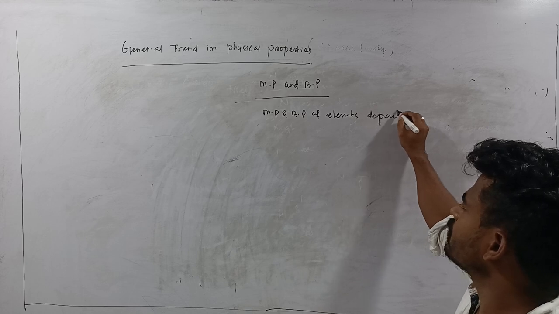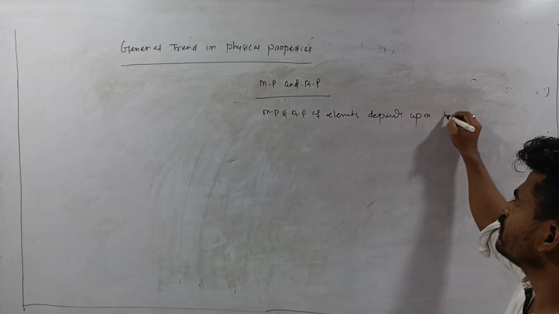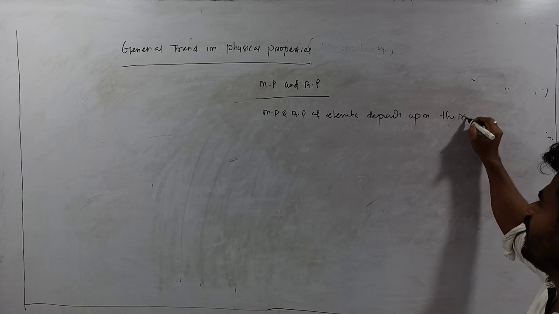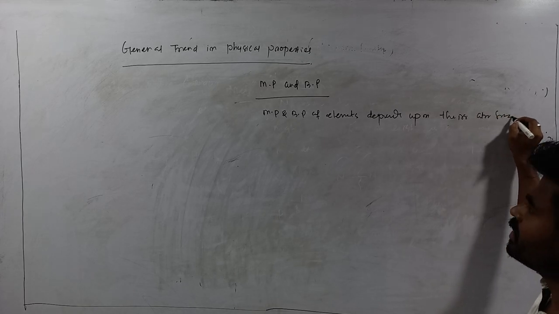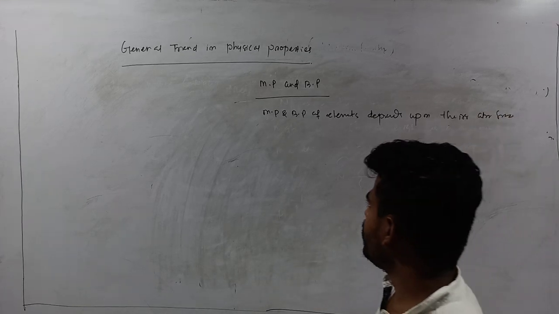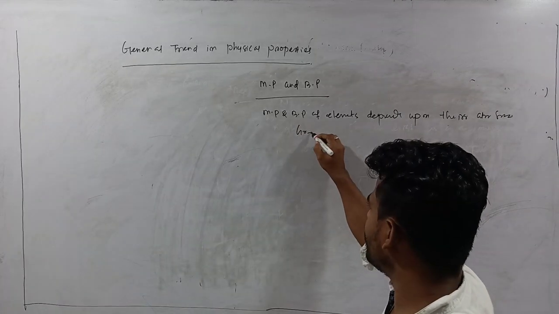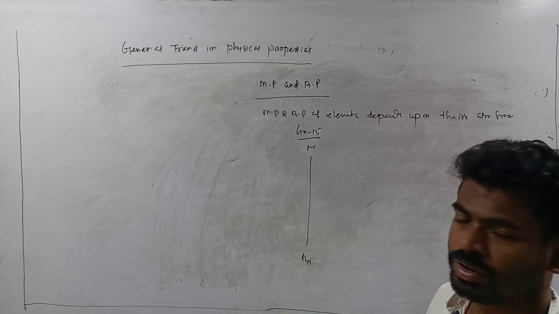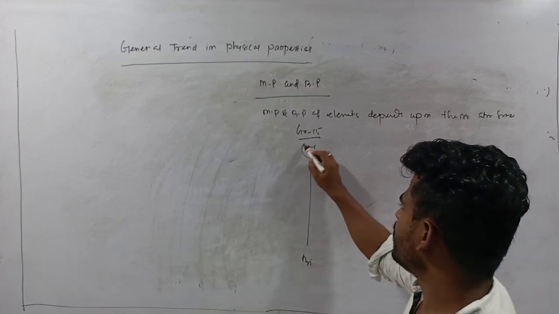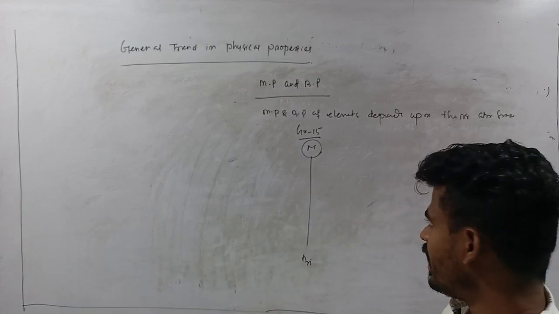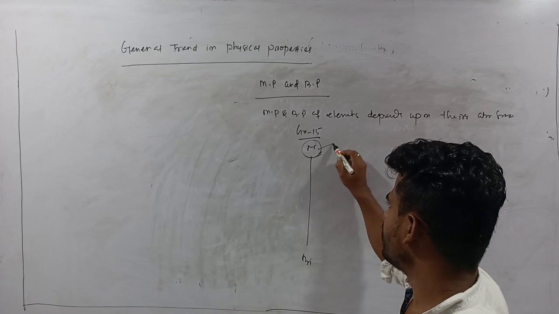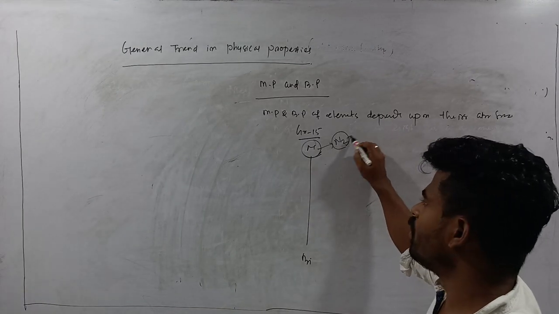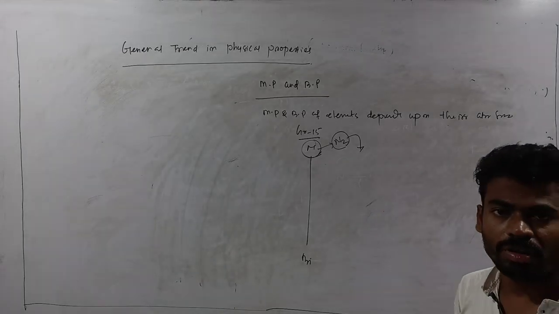Melting point and boiling point of elements depend upon their atomic size. So in group 15, the elements from nitrogen to bismuth, you see nitrogen has the smallest size. Due to its smallest size it exists as a diatomic molecule, and this molecular size is also very small.